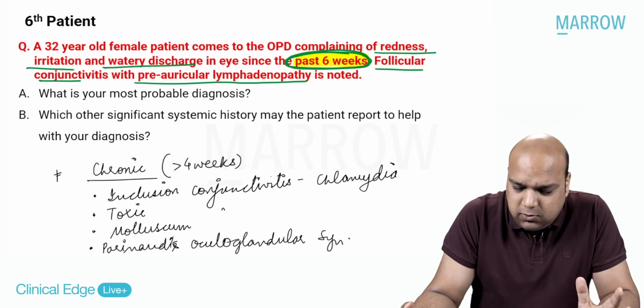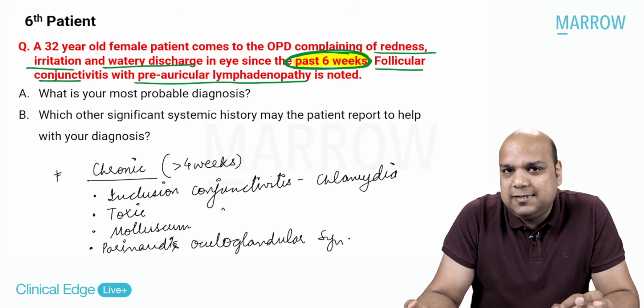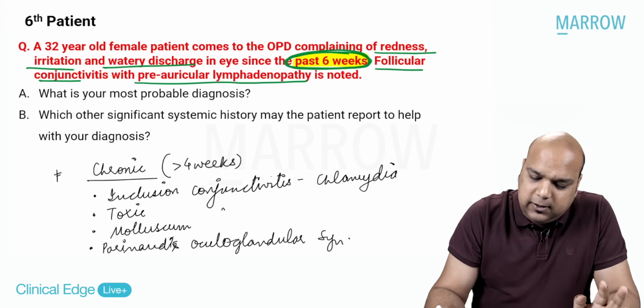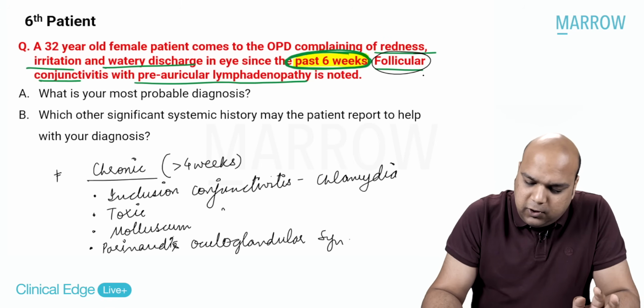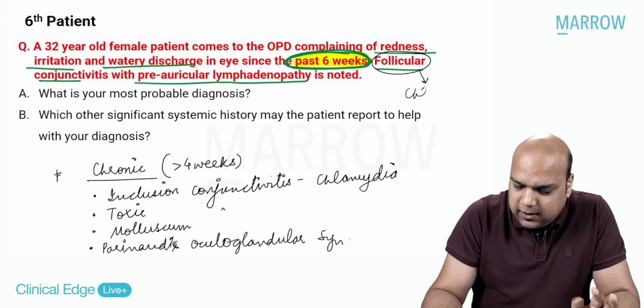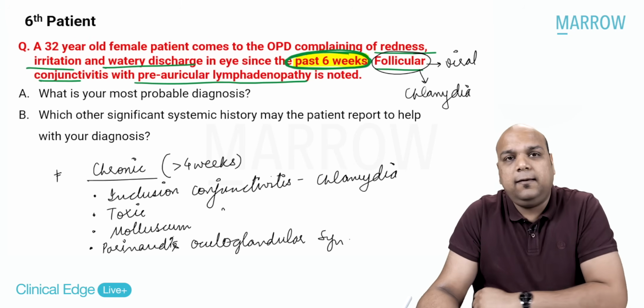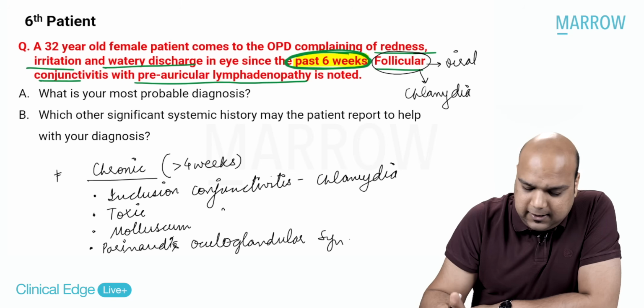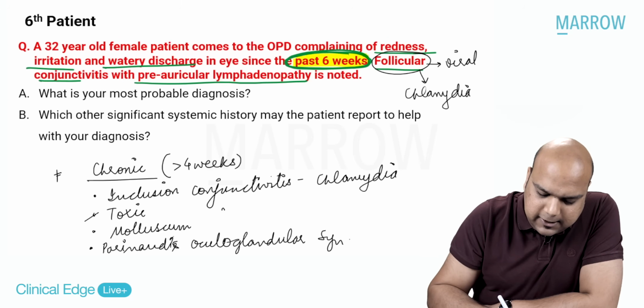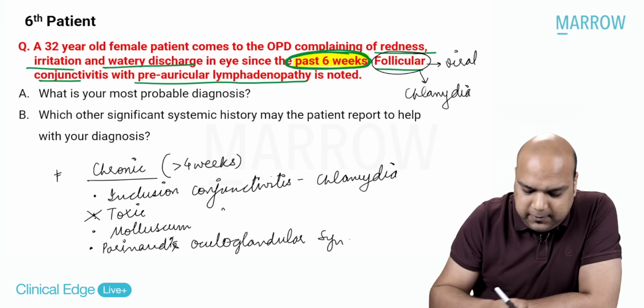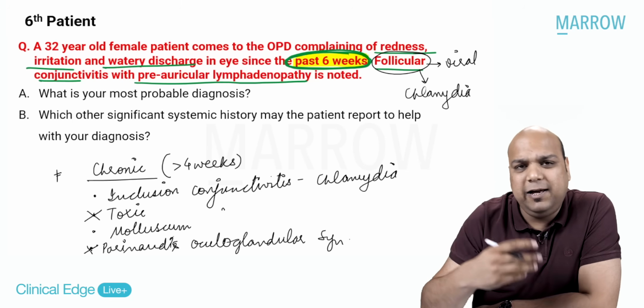Yes. So follicular conjunctivitis is given to me. Follicular conjunctivitis, everybody, occurs in case of chlamydia and it occurs in case of viral. Yes. So we know it is a case of conjunctivitis. That means toxic gets ruled out. That means Parinaud's gets ruled out. Toxic we anyways understand.